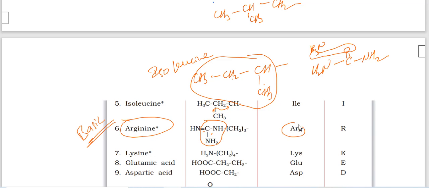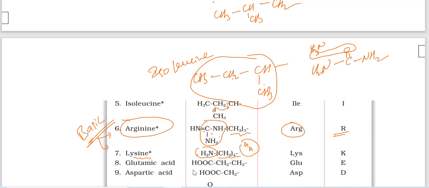The symbol is capital R. At least if you remember the name and structure, that is enough. Here a 3 carbon chain is there. Then in lysine, a 4 carbon chain is there, with one NH2. That's why it is also basic in nature, because here already one amine and acid group is there. This is an extra amine group, so the resultant is basic in nature.